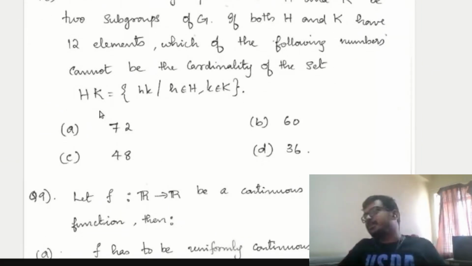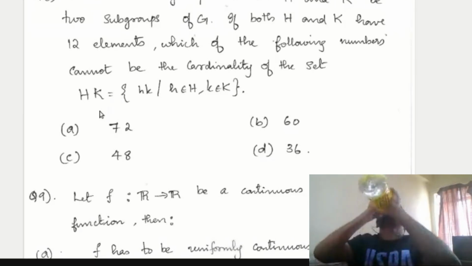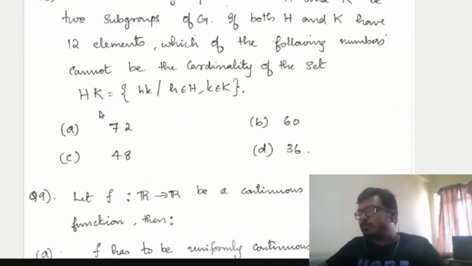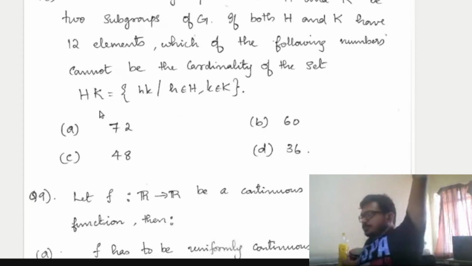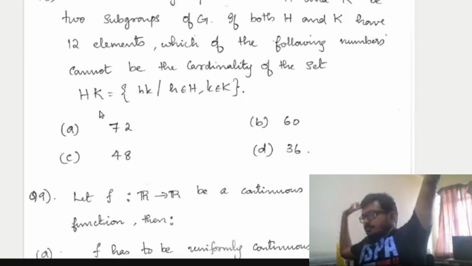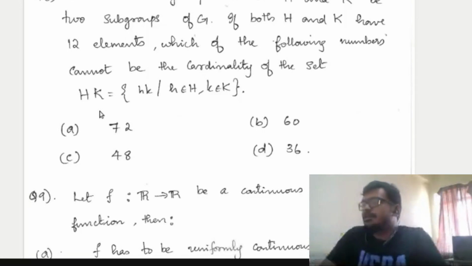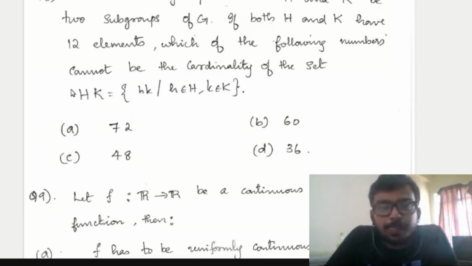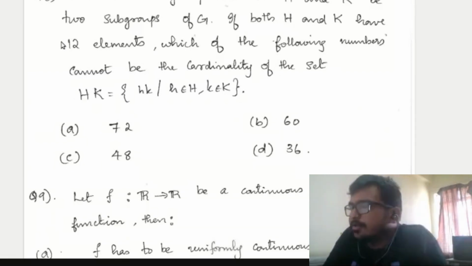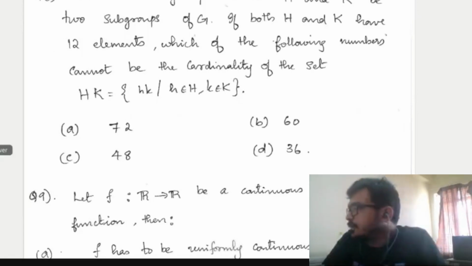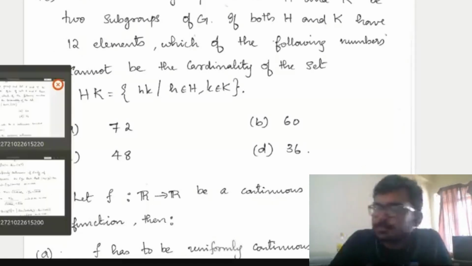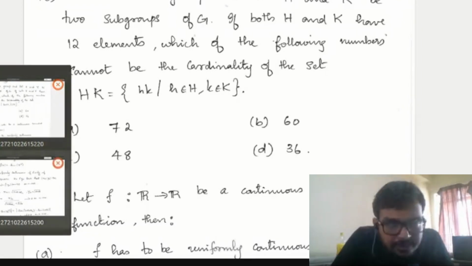Now we will do this question number 8. Now we'll move to the answer. I hope you have got enough time. So one guy has given the correct answer. Not only one guy, more than one guy has given the correct answer. I'll give you the explanation.